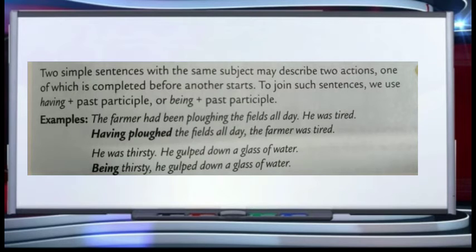Two simple sentences with the same subject may describe two actions, one of which is completed before the other starts. To join such sentences, we use having plus past participle or being plus past participle. For example, the farmer had been ploughing the field all day. He was tired. Having ploughed the field all day, the farmer was tired. Next example, he was thirsty. He gulped down a glass of water. We can join it with being. Being thirsty, he gulped down a glass of water.